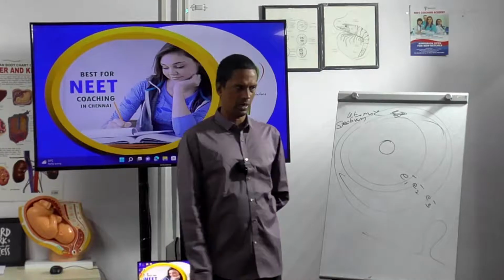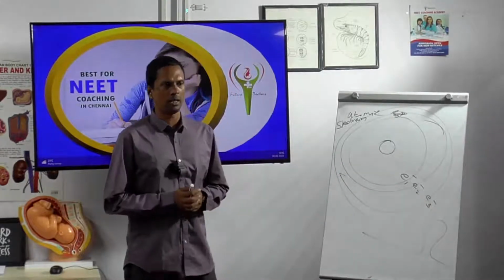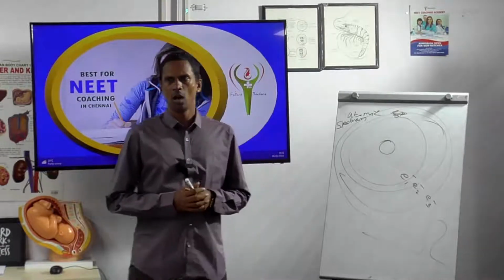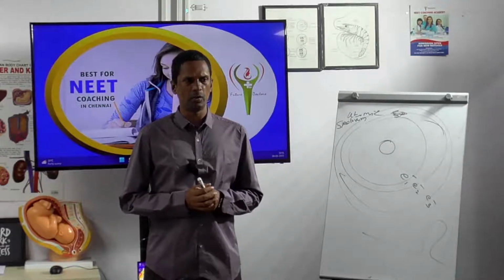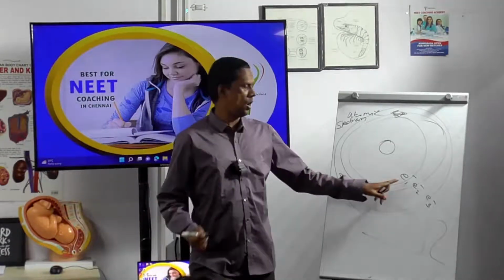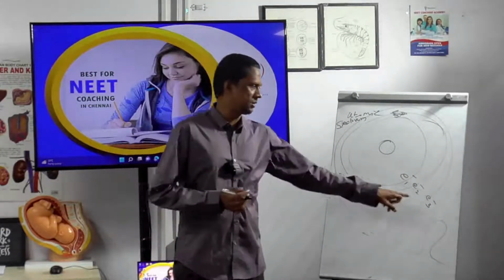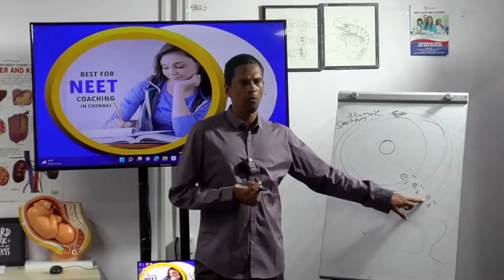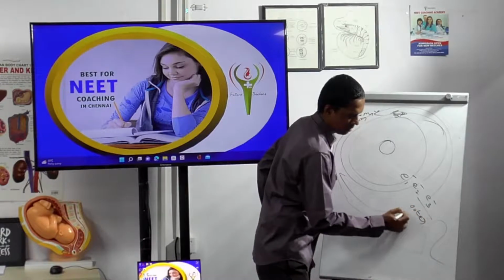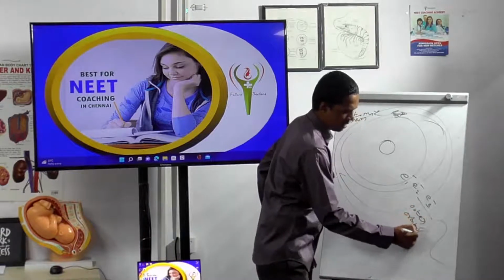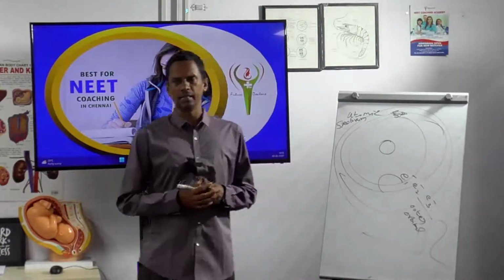The outermost electron is in the outer orbital, and the electron moving towards the nucleus is in the inner orbital.